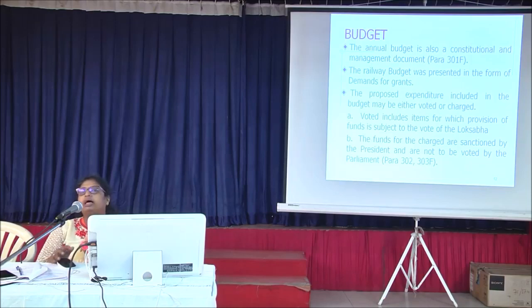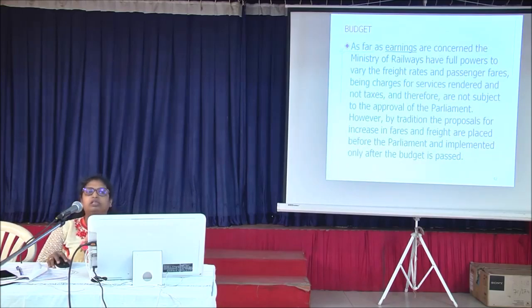It is also given as voted or charged. You all might be knowing what is charged. A charged expenditure is when some court passes an order and whatever payment we do, it is done under charged expenditure. For this, the allotments are received separately. The funds for the charge are sanctioned by the President and are not voted by the Parliament.